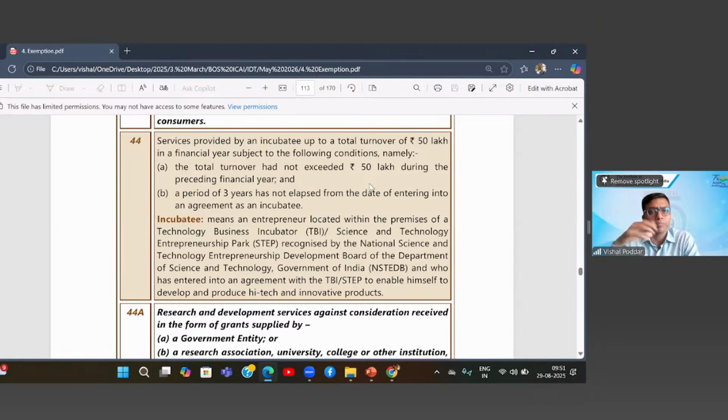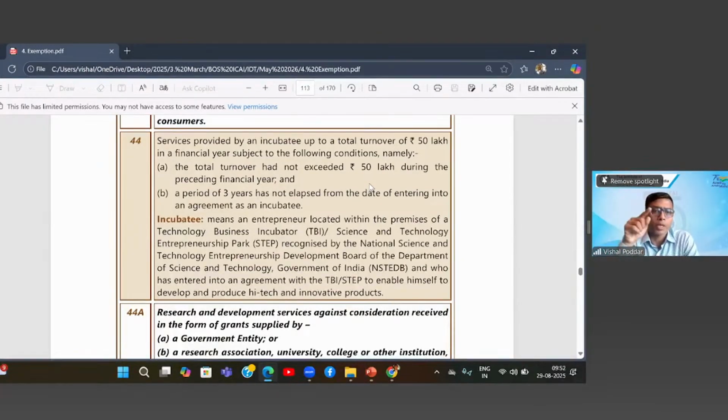What I will do is set up a whole building. This building will have all the high-end facilities which are required by you, the software or app developers. Then I will give you one room or one floor on rent. So this is where this model of incubatees comes in.